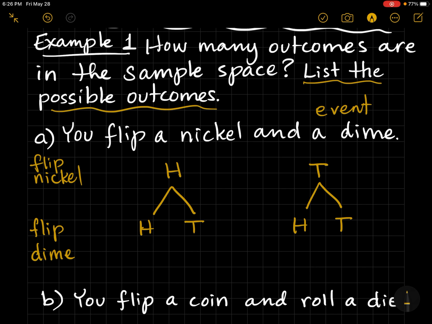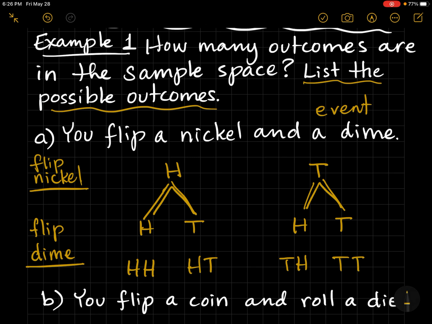So now, as we list all the possible outcomes, I'm going to go head, head. That's one outcome. The first H is for the nickel because that was on top, and the second head is for the dime. Now I have head, tails. That's another possible outcome. Then I have tails, heads, and then I have tails, tails. So this would be our sample space. There are 4 possible outcomes.